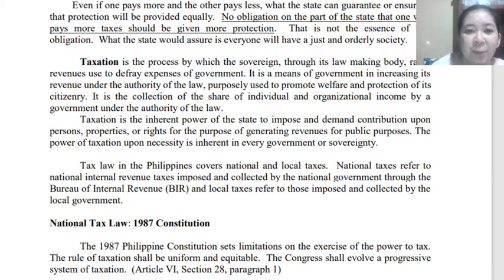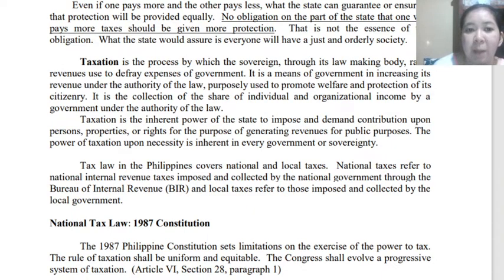This is the inherent power of the state to impose and demand contributions upon persons, and even from properties, because properties also earn income if, for example, they are sold, for the purpose of generating revenues for public purposes.